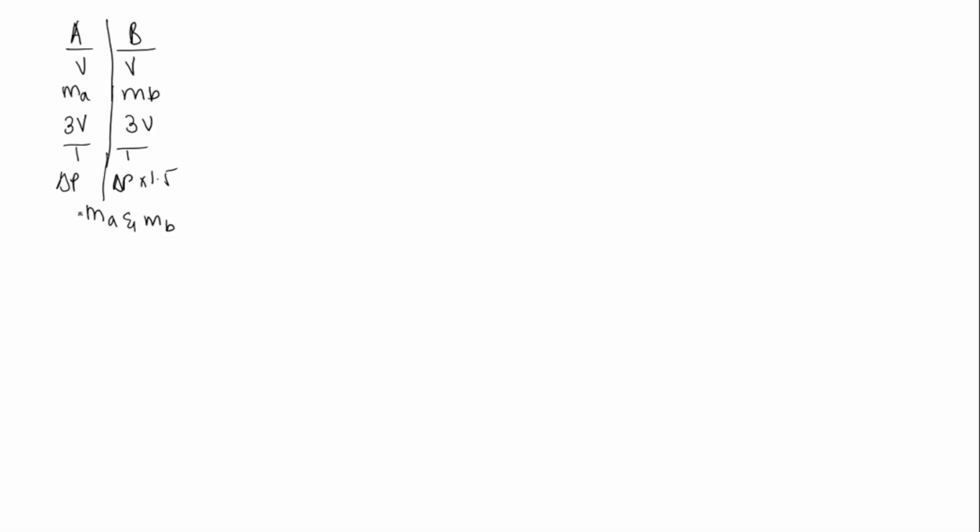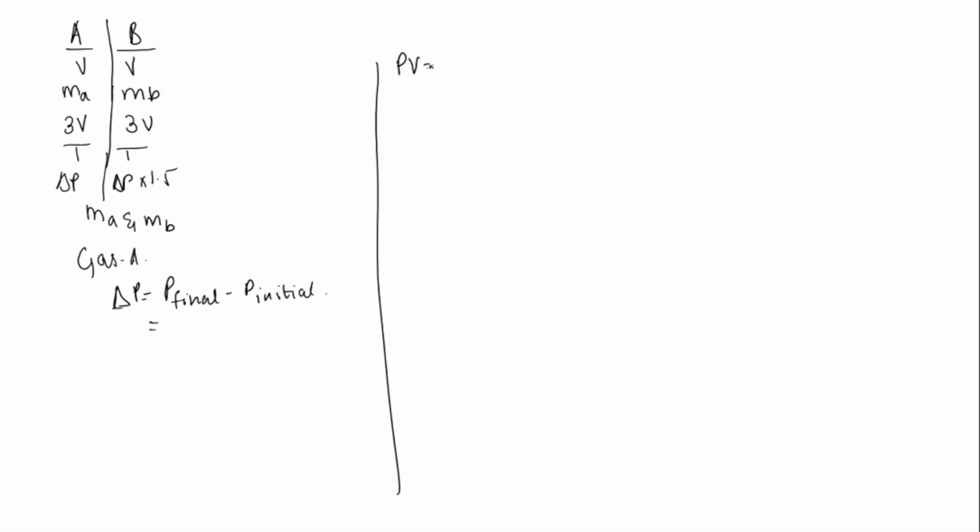So first, for gas A, we know delta P is P final minus P initial. P final is, first of all, we know the ideal gas equation. I'll write it over here. PV is equal to nRT. We know PV is equal to small m by capital M into R into T. From this we get P is equal to mRT by M into V.